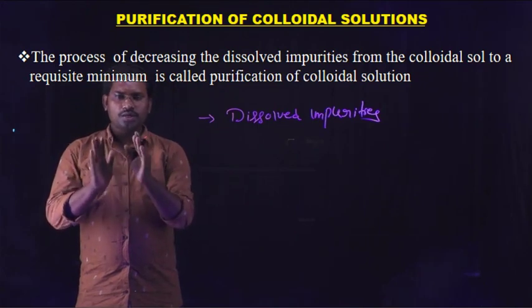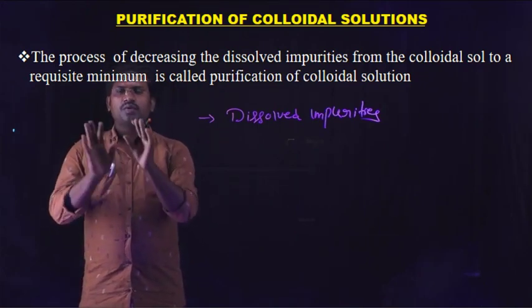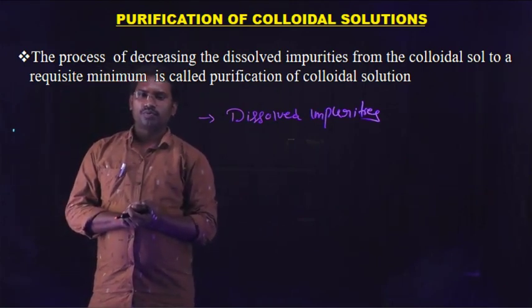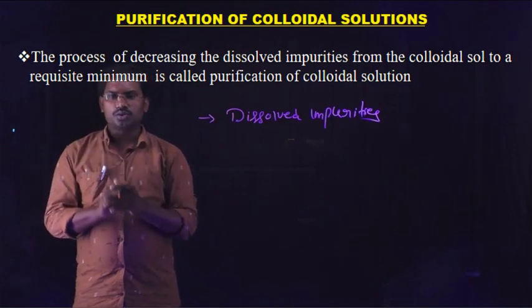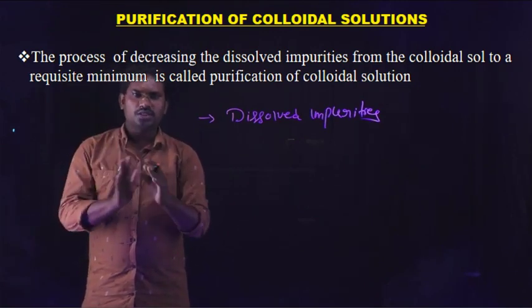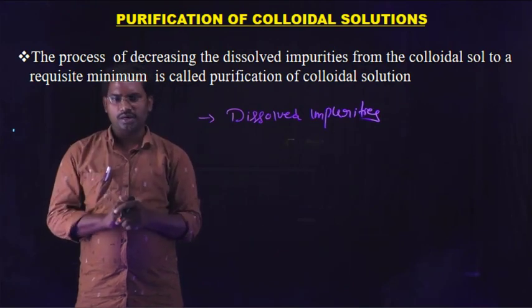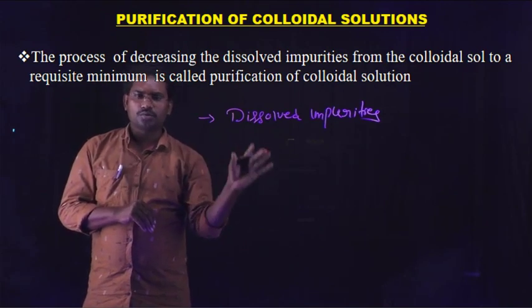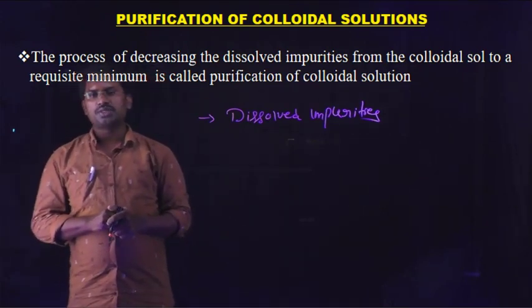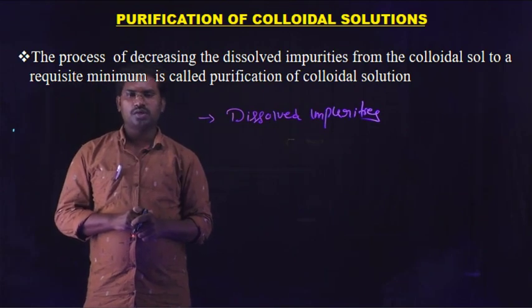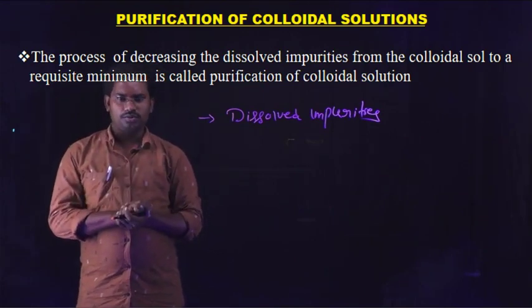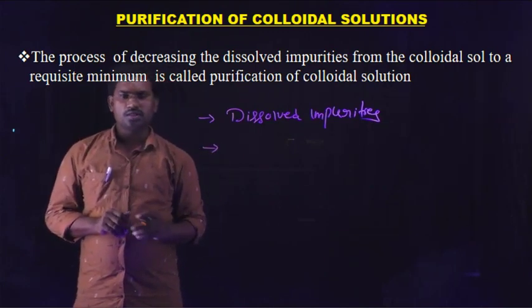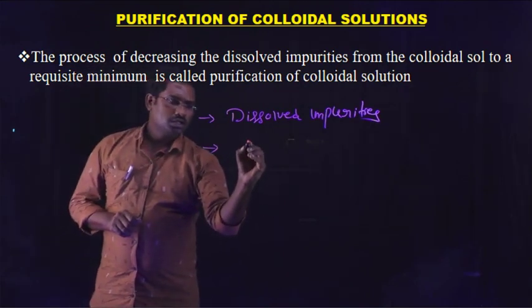Therefore, removing the dissolved impurities to a requisite minimum level is known as the purification of colloidal solutions. Finally, purification of the colloidal solution means we remove the dissolved impurities present in the given colloidal solution to a requisite minimum level. Mainly, purification of colloidal solution can be done by three methods. The first one is the dialysis method.